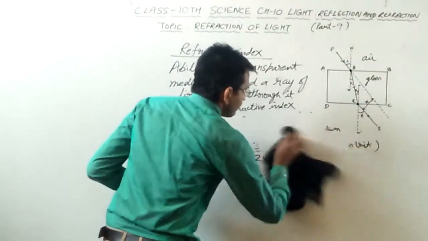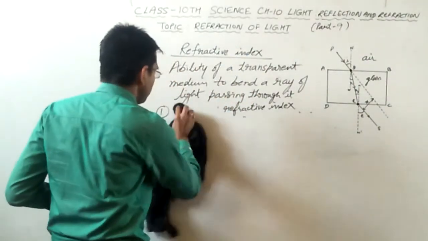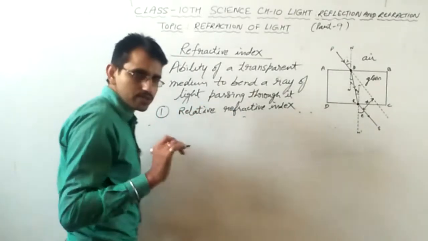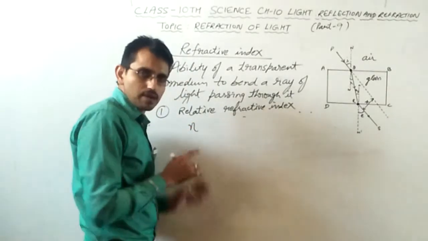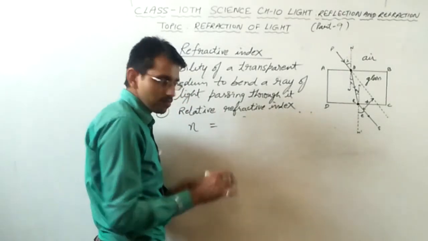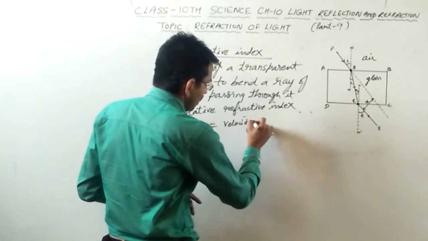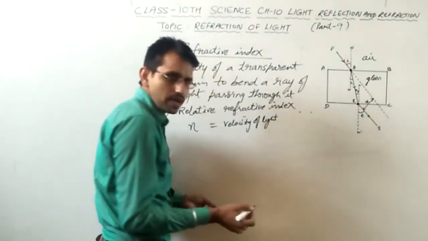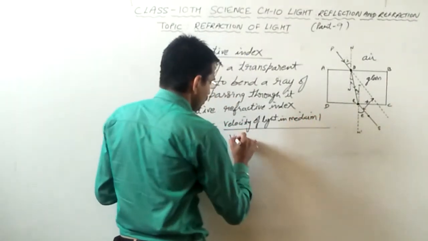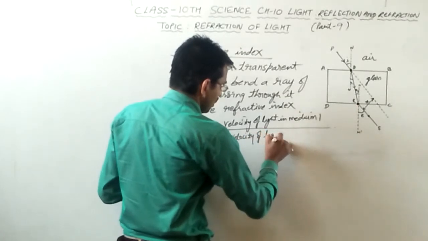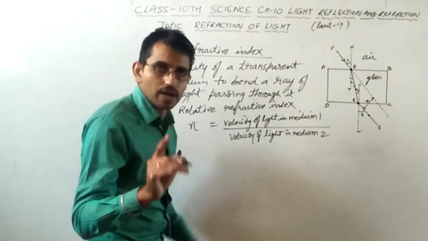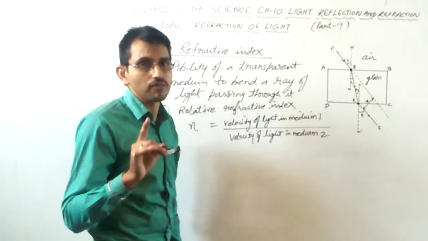So what is the meaning of relative refractive index, that we will discuss now. This is called relative refractive index. Relative refractive index is also represented by this n-shaped sign called nu, and it is the ratio of velocity of light, or you can write speed of light, there is no problem, in medium 1 to the velocity of light in medium 2. But none of these media is air or vacuum.